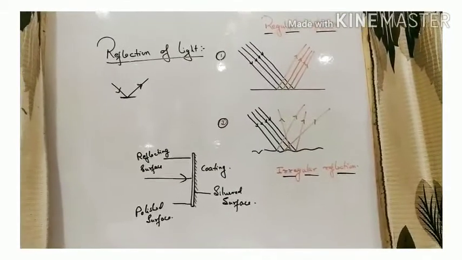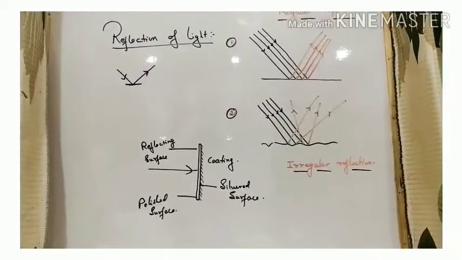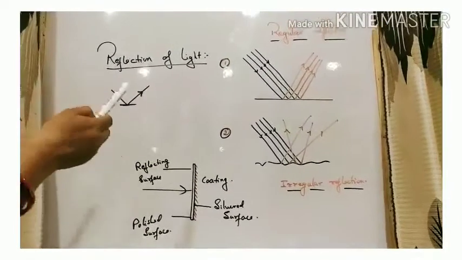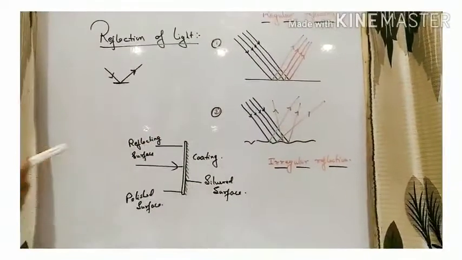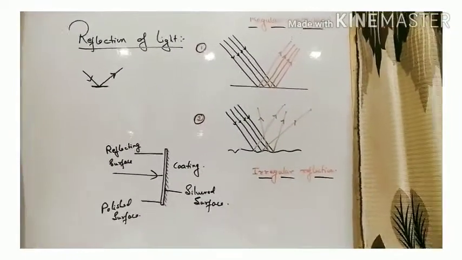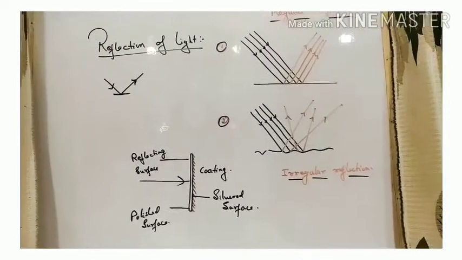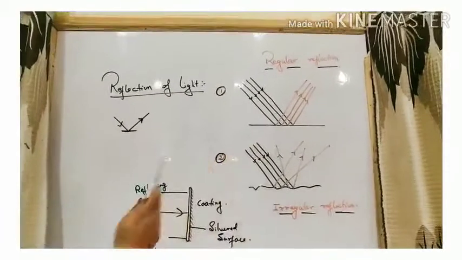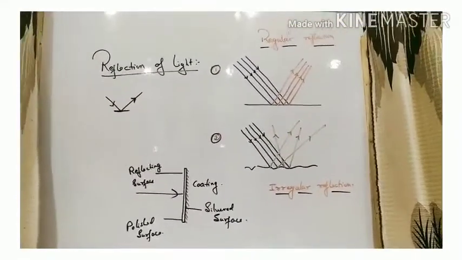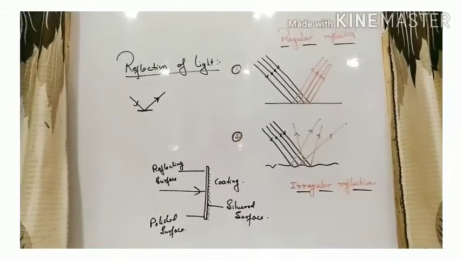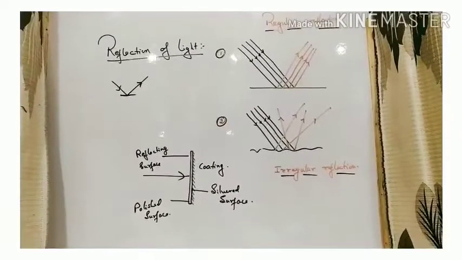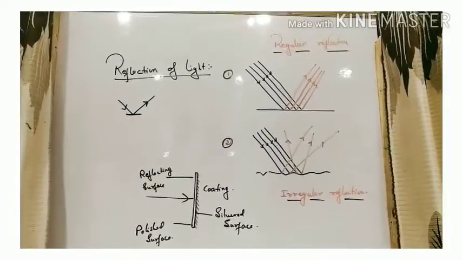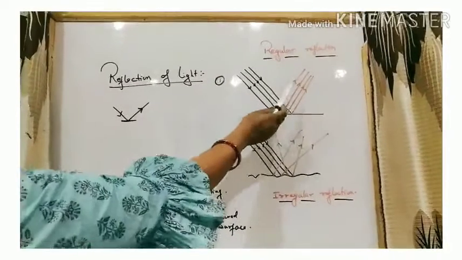Now, there are two kinds of reflection: regular reflection and irregular reflection. Diagram 1 is for regular reflection, and diagram 2 is for irregular reflection. Regular reflection occurs when a beam of light falls on a smooth and polished surface. This is a polished and smooth surface. So when a beam of rays strikes such a plane mirror, a parallel beam of light is incident on the plane mirror, and the reflected beam is also parallel. So these are the reflected beams, they are also parallel.